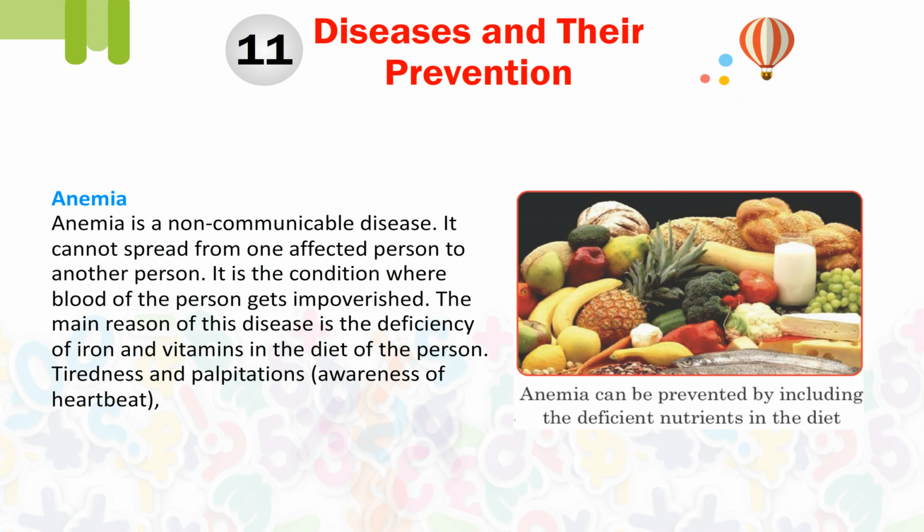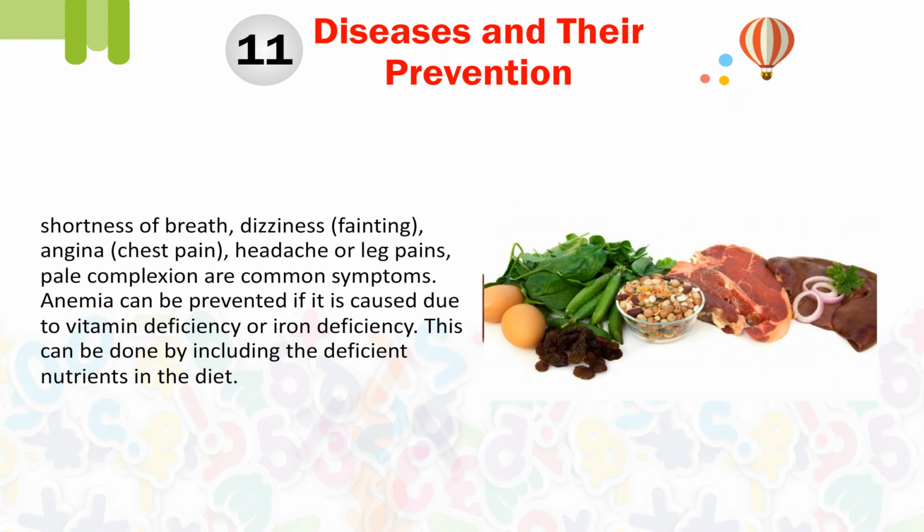It is the condition where the blood of the person gets impoverished. The main reason for this disease is the deficiency of iron and vitamins in the diet of the person. Tiredness and palpitation, awareness of heartbeat, shortness of breath, dizziness, fainting, angina, chest pain, headache or leg pains, and pale complexion are common symptoms. Anemia can be prevented if it is caused due to vitamin deficiency or iron deficiency. This can be done by including the deficient nutrients in the diet.